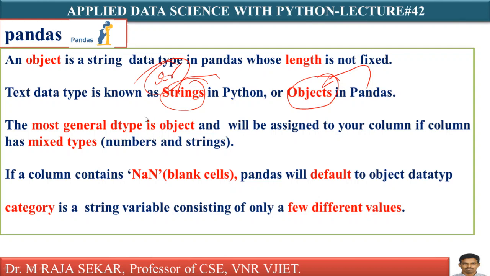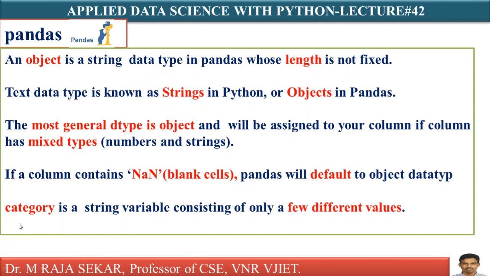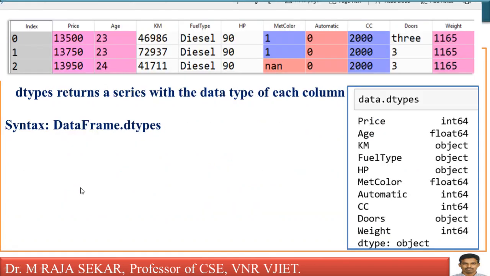If in a column of a data frame you have mixed types, meaning strings and characters, then automatically it will be treated as an object data type. If a column contains any missing values or blank cells, by default pandas will assign the object data type.